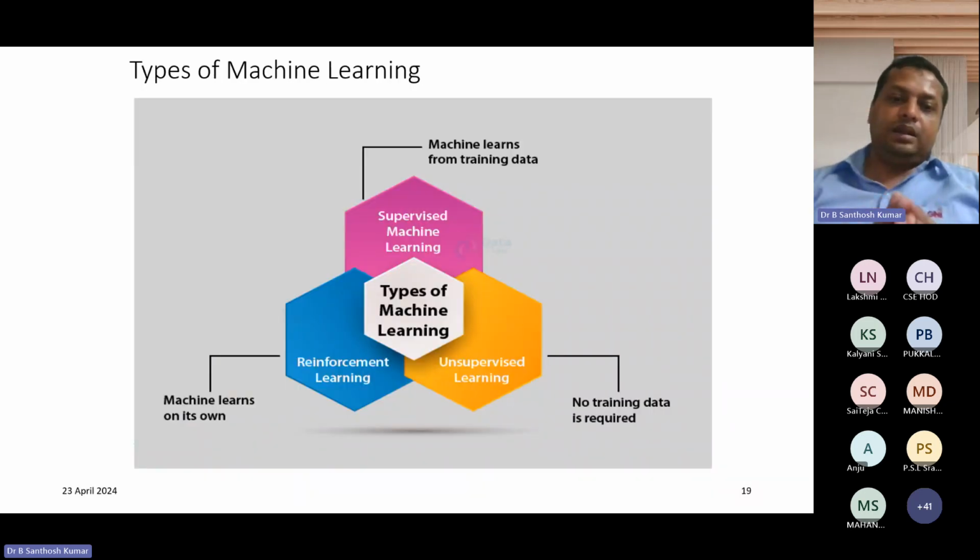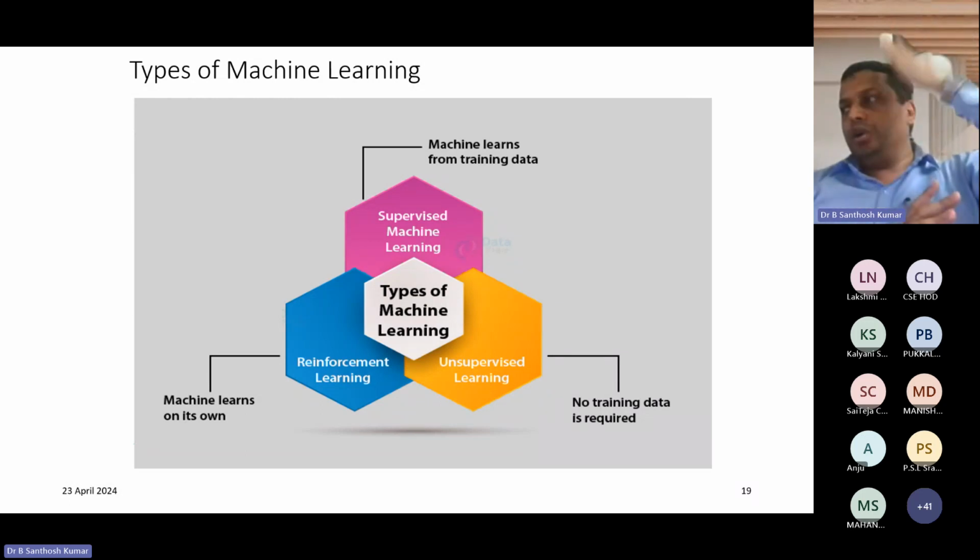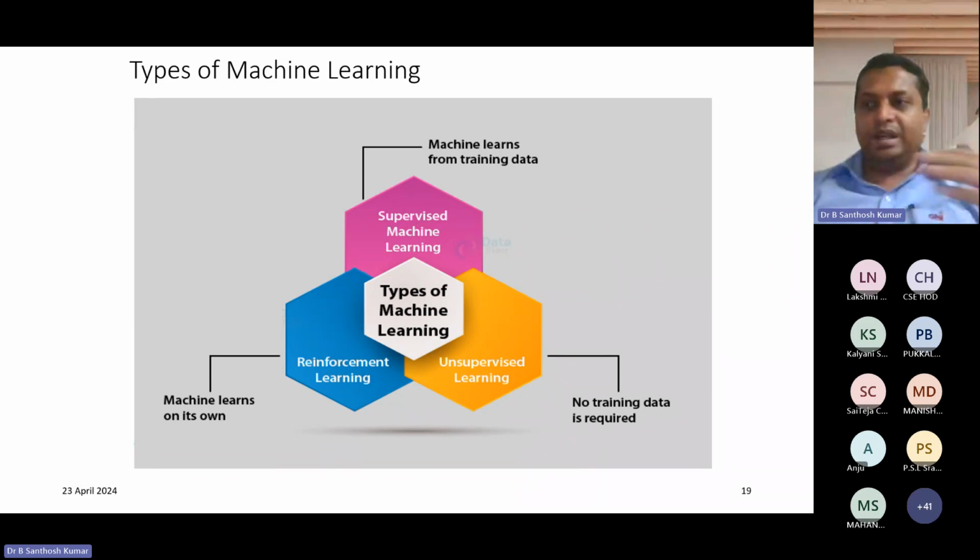Normally machine learning is categorized into 3 different types of learning: supervised learning, unsupervised learning, and reinforcement learning. For example, supervised learning means you are delivering the class, that comes under supervised learning. It means you are the supervisor supervising the students. Unsupervised means the students are learning from YouTube or some other resources. That is called unsupervised learning. Then reinforcement learning means we are learning from experience.